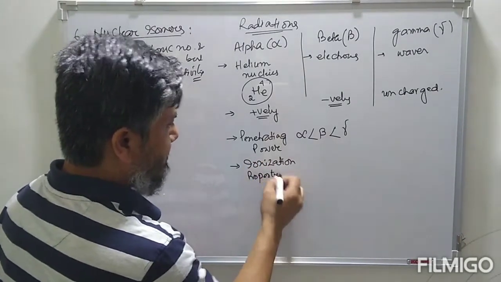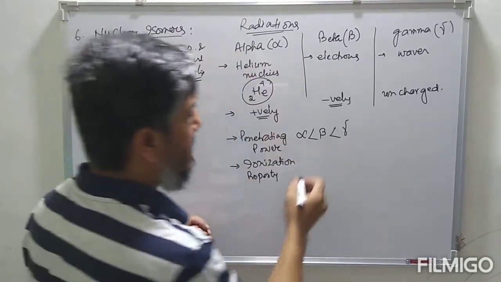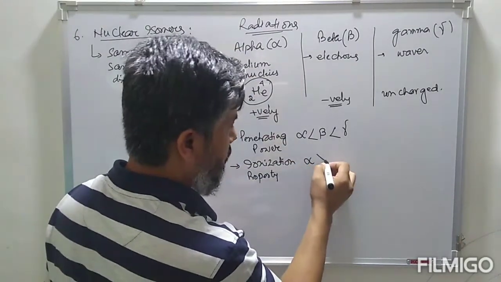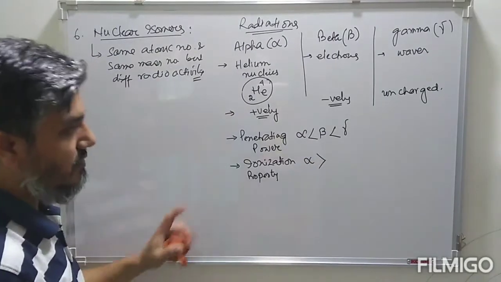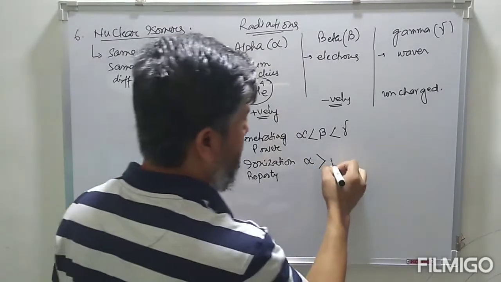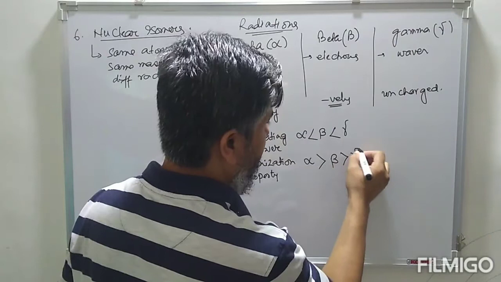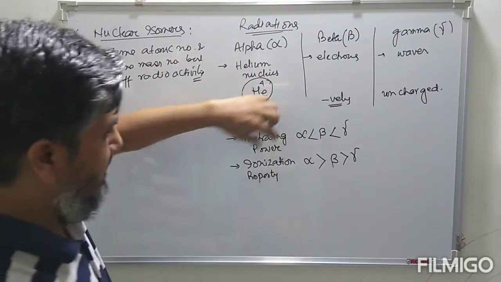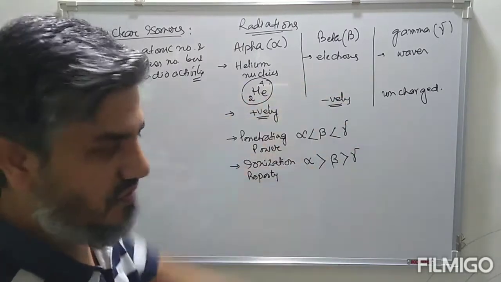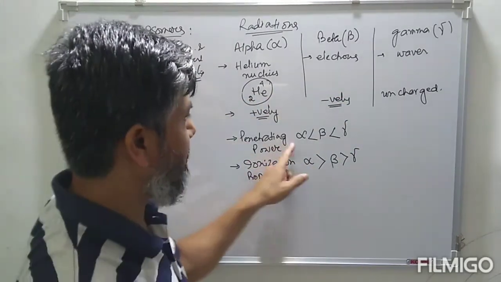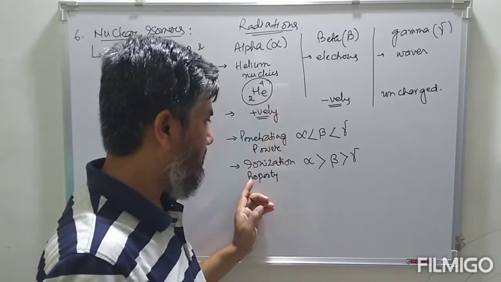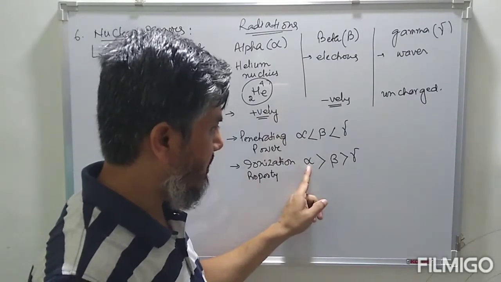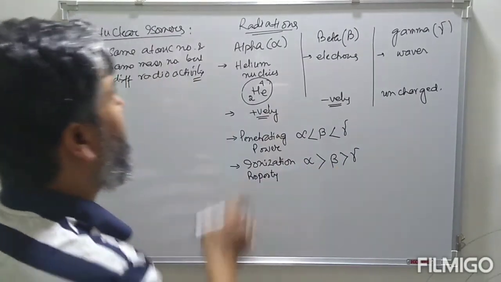When we compare the ionization property of these three radiations, alpha rays are the strongest, followed by beta, followed by gamma. So penetrating power and ionizing property go in opposite directions. Penetrating power increases from alpha to gamma, and ionizing power decreases from alpha to gamma.